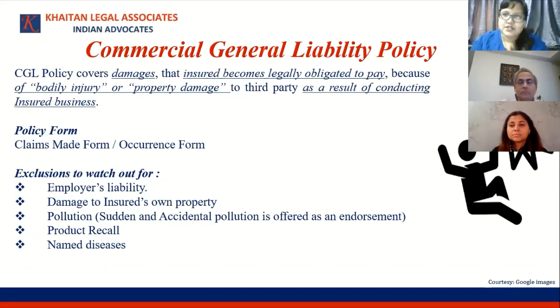But the more important question that comes about in this situation is, how will the client prove that he contracted COVID at the premise of the insured? Because we all know that the COVID virus can stay on steel up to 30 days. It can stay on plastic and paper anywhere between 3 days and 10 days, and so on and so forth. So in these circumstances, what will need to be looked at is how will the claimant, which is the client, prove that he got COVID by visiting the office of the insured. It's going to be a difficult process, because they will have to show not only that one, he got COVID there, but two, that he did not contract COVID anywhere else.